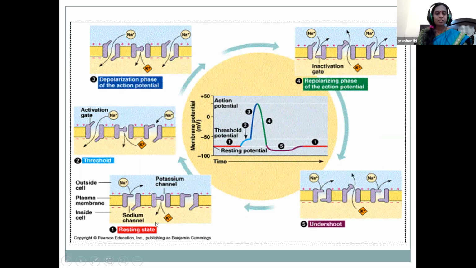Once you see this picture, resting state. In the resting state, we have learned that the cytoplasm is negatively charged. Next comes the threshold stimulus. The threshold stimulus contributes to the movement of the channels, and the outside sodium ions are moving inside as they have many ion channels. So it shifts from negative to positive within the cytoplasm. Next, it regains its normal state by repolarization. And here, more negative ions are contributing, so it forms hyperpolarization.